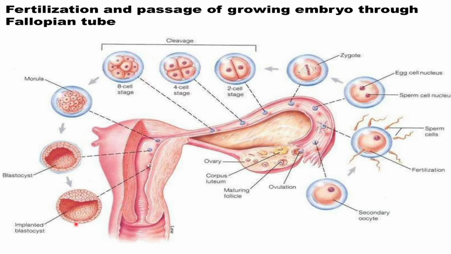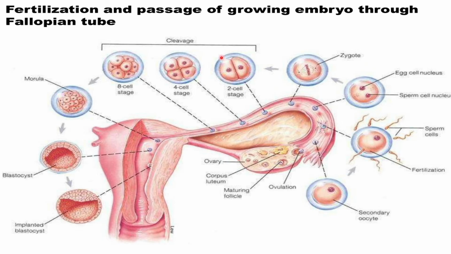Here in this diagram, you will get an idea of fertilization and passage of the growing embryo through the fallopian tube. You have already studied about the female reproductive system. So here you will find this is a fallopian tube, and the presence of the ovary will be there, and when the sperms enter into the female genital tract, they travel through this passage and the fertilization occurs.